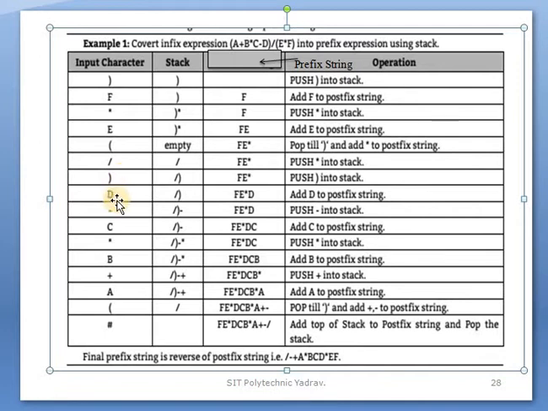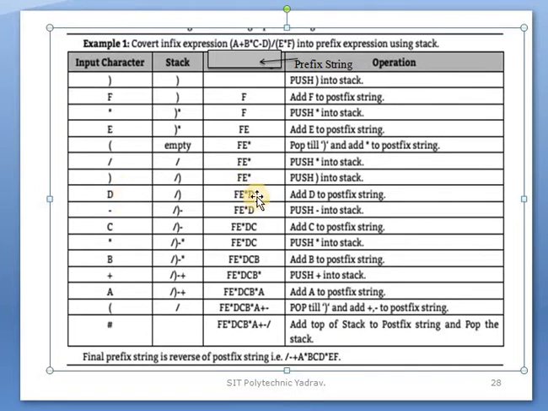After that, d is an operand. The algorithm says that when an operand comes, it is stored in the string, and when an operator comes, it is stored in the stack. Follow this rule, and when the operator has higher precedence than the stack, pop it. This condition is used.